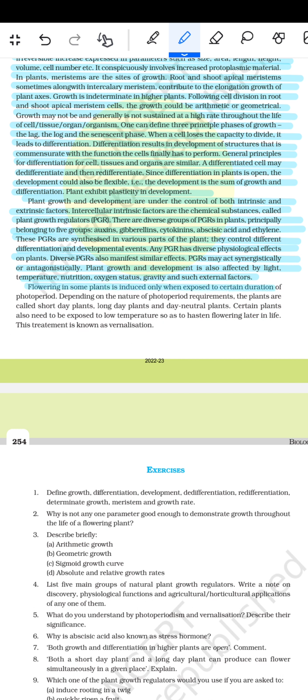Flowering in some plants is induced only when exposed to a certain duration of photoperiod, depending on the nature of the photoperiod requirement. The plants are called short day plants, long day plants, and day neutral plants. Certain plants also need to be exposed to low temperature to hasten flowering later in life. This treatment is known as vernalization.